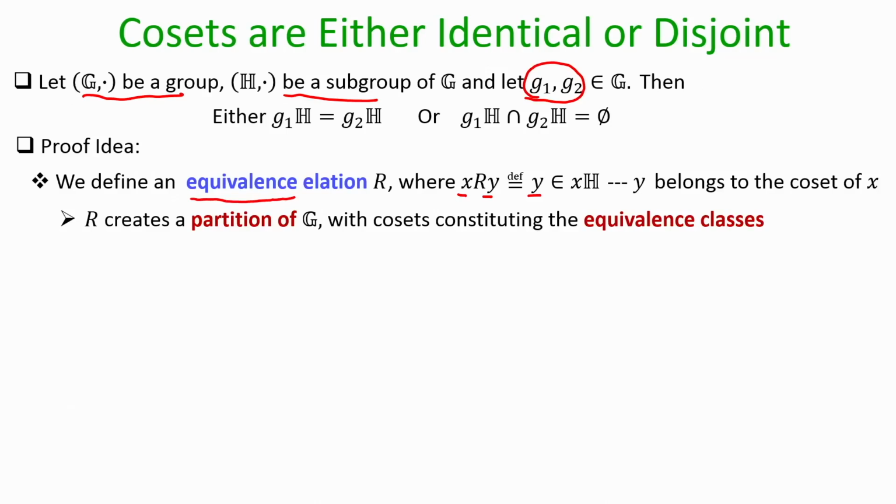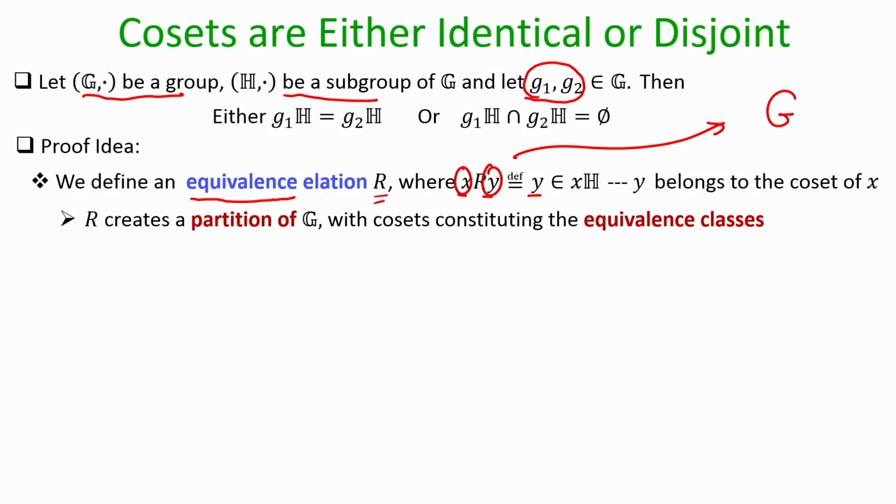Then what can I say about the equivalence classes of this relation? Well, I can use the property that equivalence classes constitute a partition of your original set. So, the original set over which the relation is defined is my set G, because my x and my y are elements of G. I have defined a relation over the elements of my group G. I say element x and element y of the group G are related if y is present in the left coset of x.